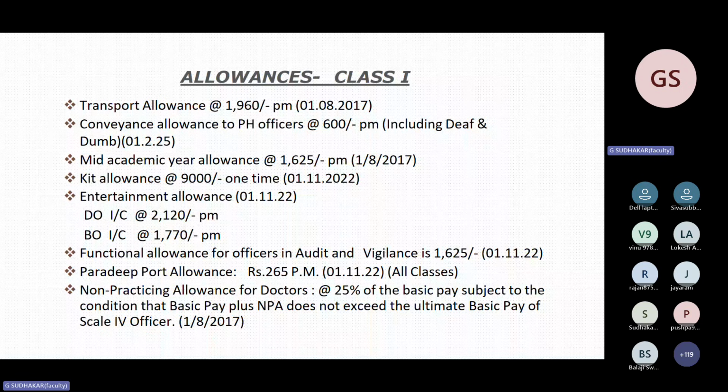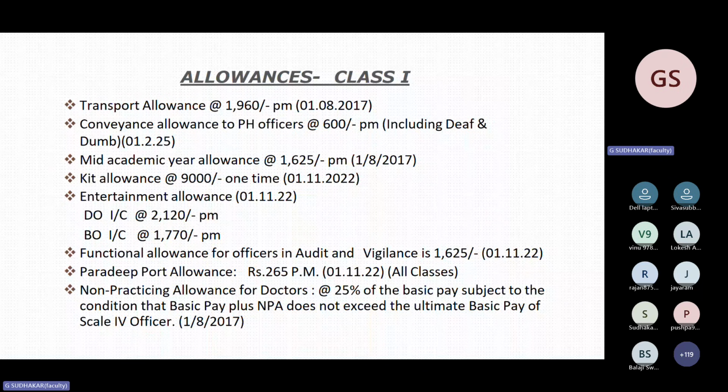These changes will come into effect only from next year. Maybe your wage revision will be revised in 2026. That time, these allowances, mid-academic year and transport allowance, will be revised. Fourth one, kit allowance. Very important question. Kit allowance for class 1 officers is 9,000. It is effective from 2022. It is a one-time amount.